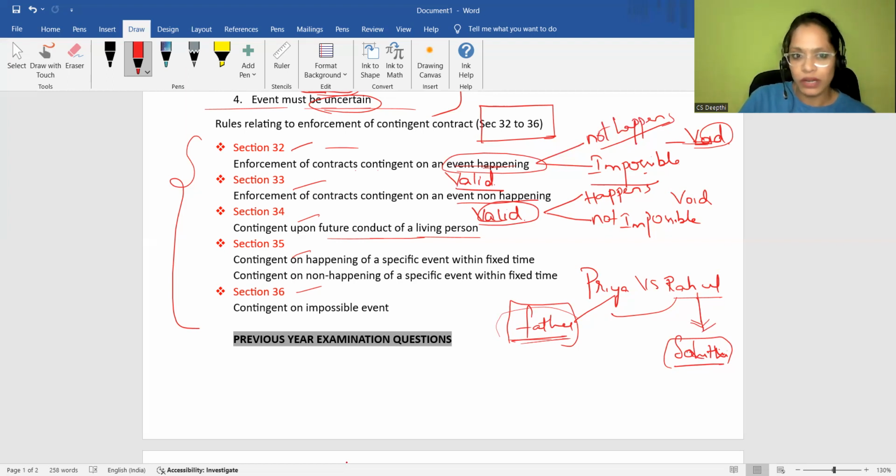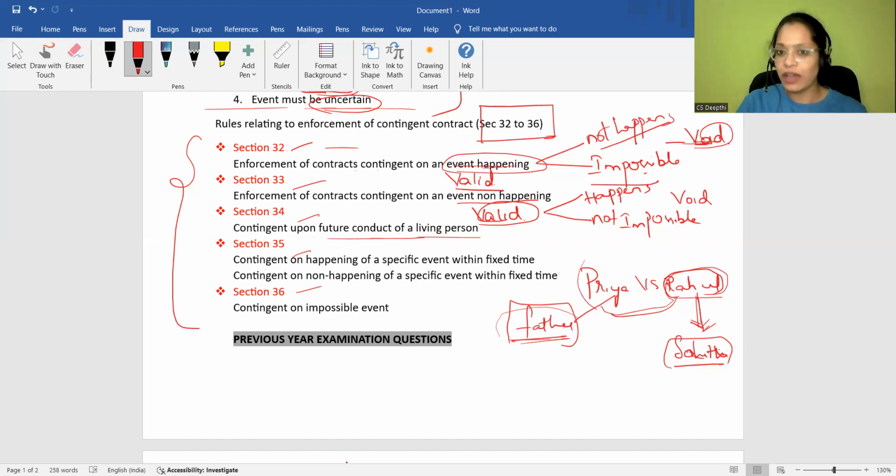Contingent upon future conduct of a living person. Future conduct of a living person means the action made by Rahul. The action made by Rahul is such that as he married Sahiti, it is not possible for him to marry Priya.